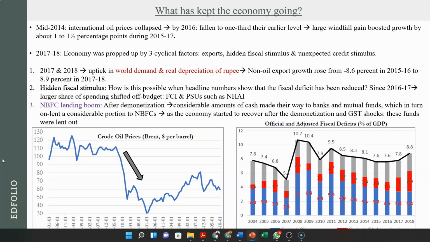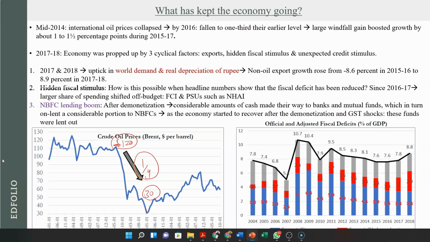Now on the external side, what happened after mid of 2014 was oil ka price started falling from $110-120 a barrel. से गिर के by the time of 2016 it crashed to $30 a barrel. 1/4 हो चुका था almost oil का price, and 85% of our requirement of oil is imported. तो अगर हमारे import burden कम हो जाएगा तो the government will have more money to spend on other things. So government was very clever.